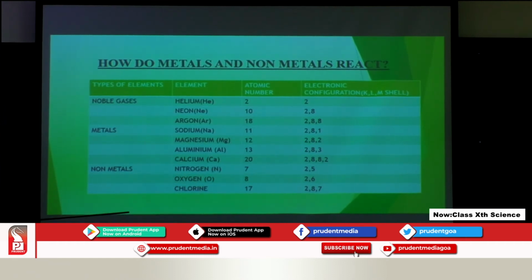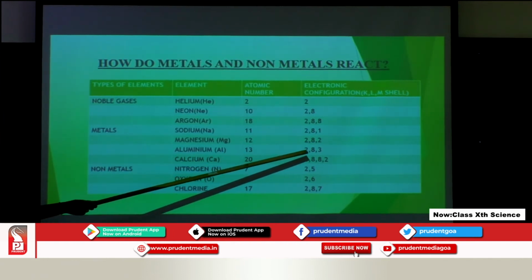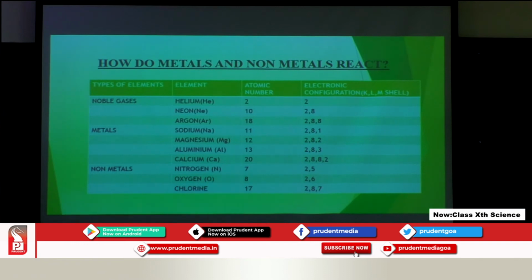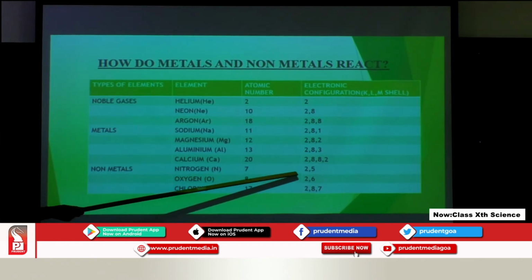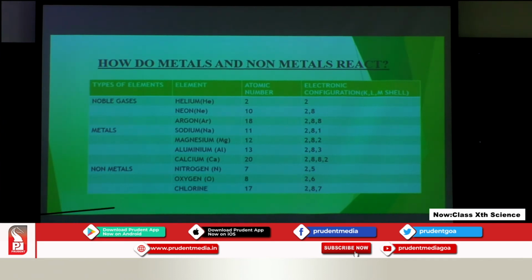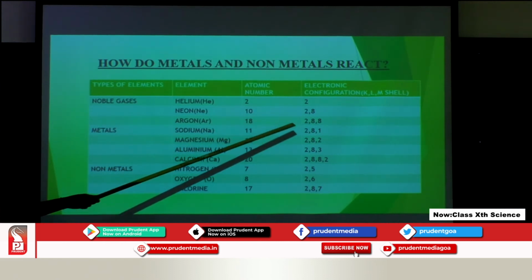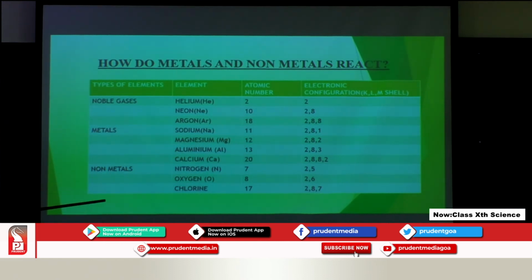2 electrons are placed in the last shell. Aluminium 3, and calcium again 2 electrons. In the case of non-metals, 2, 5. So, there are 5 electrons in the outermost shell. Oxygen 6 and chlorine 7 electrons. Now, the elements which have a completely filled outermost or valence shell are known as the noble gases.